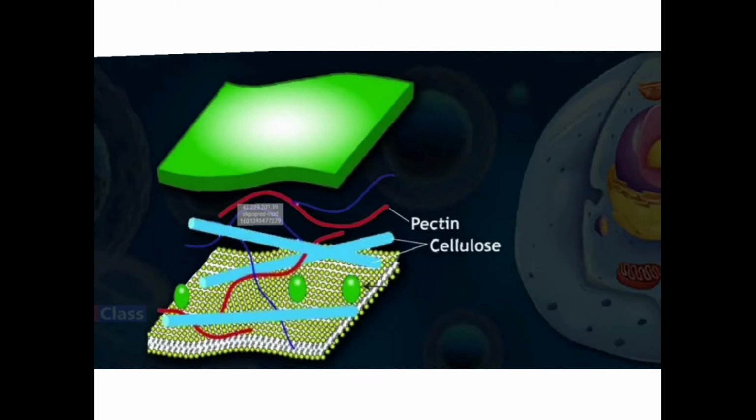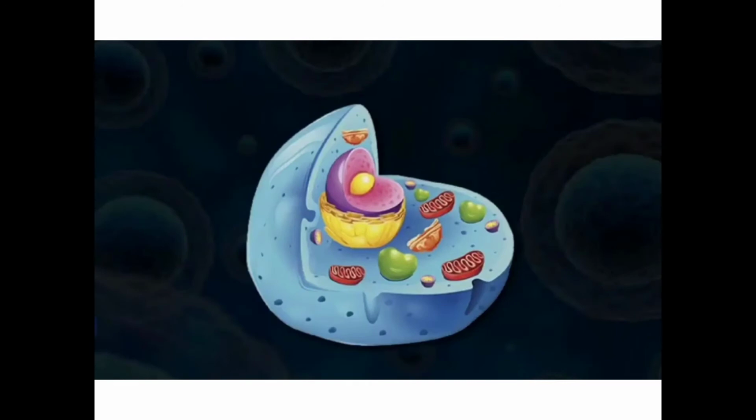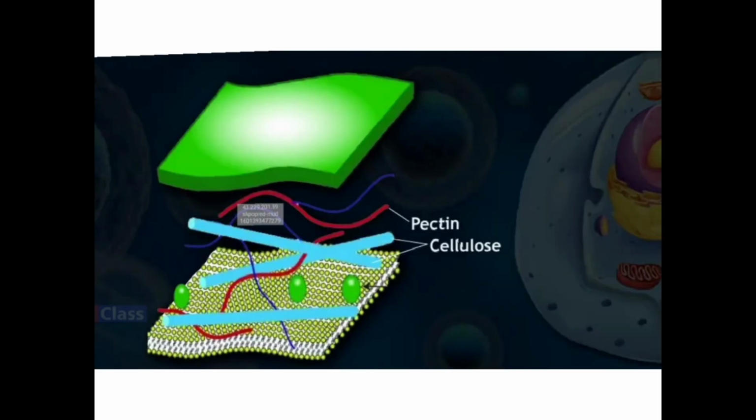And then afterward, polymers like lignin, suberin, cutin, these are all the polymers they add in the cell wall as per the need. The functions of cell wall. See, what is the function of a wall? Yes, it protects us, right? So support and protection is the function of the cell wall, right?